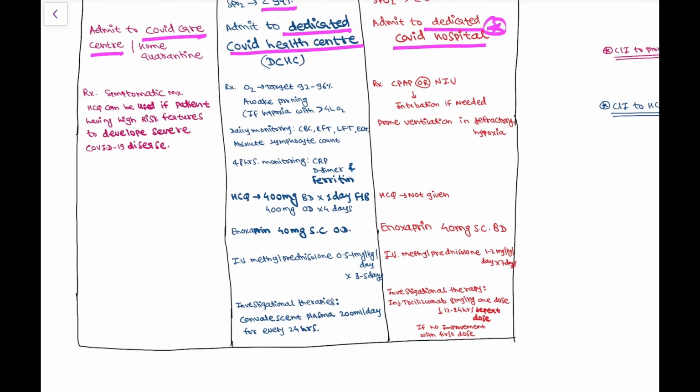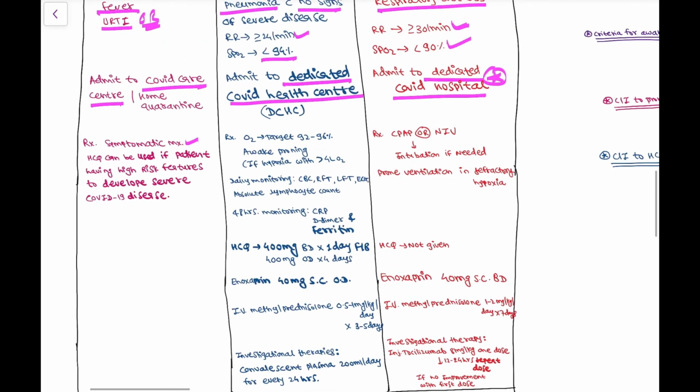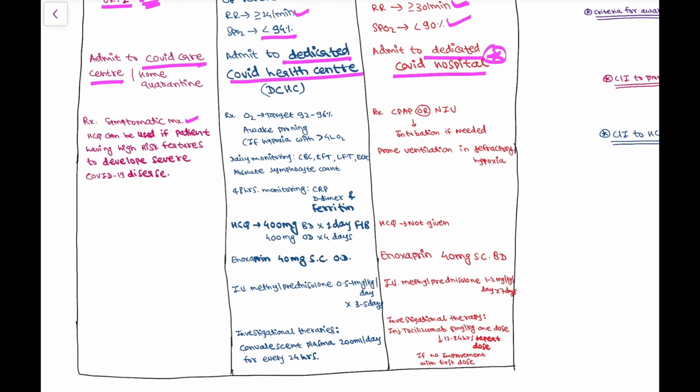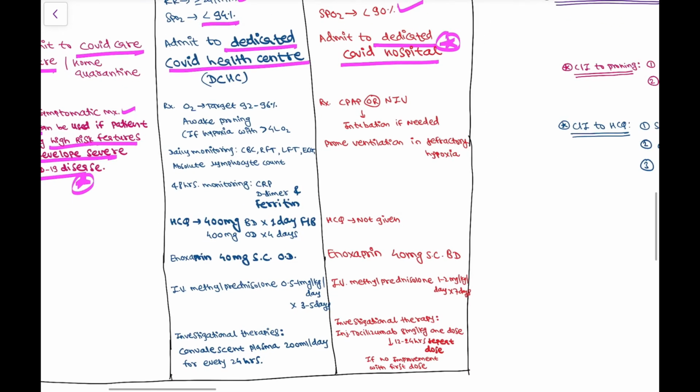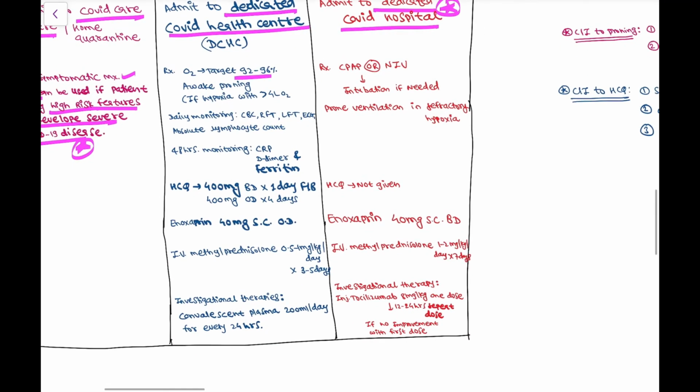Then the treatment: symptomatic management is given in the mild case, but hydroxychloroquine can be used if the patient has high risk features to develop severe disease of COVID-19. Only in those cases can hydroxychloroquine be used. In case of moderate, the oxygen target should be 90 to 96%. Awake proning is used if the patient has hypoxia even after 4 liters of oxygen.